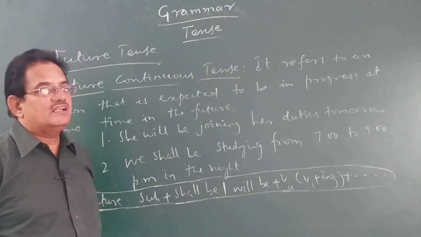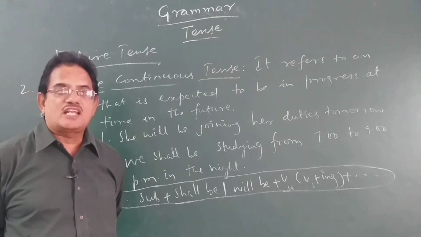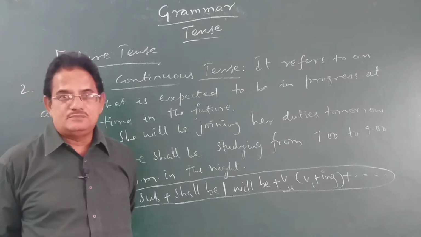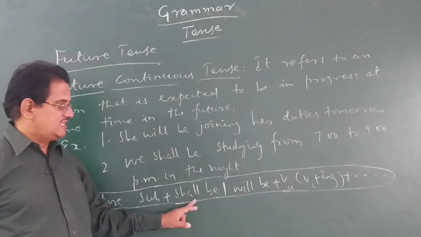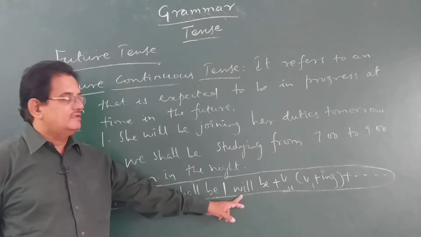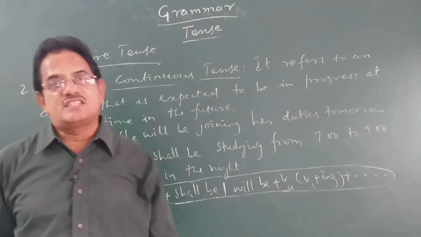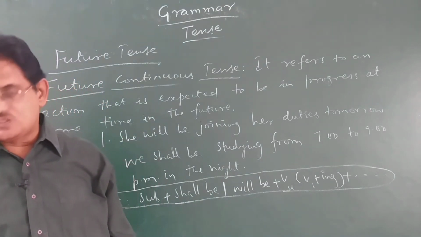So these are all going to take place over a period of time in the future, or are expected to be in progress at some time in the future. So how can it be identified? When you see these phrases shall be or will be followed by ing form of the verb, you can say that the sentence or the tense of the verb used in the sentence is in future continuous tense.